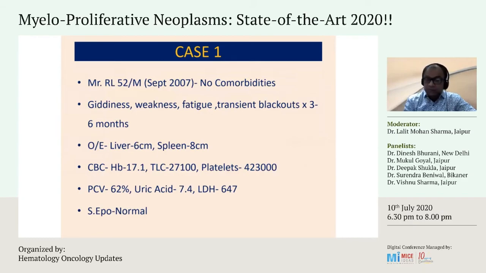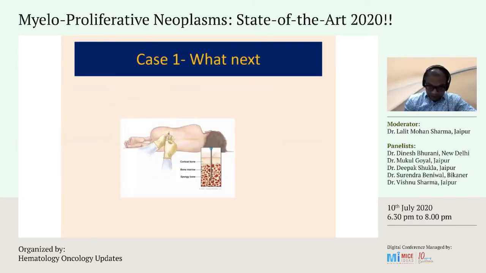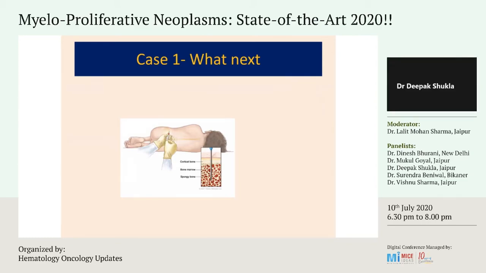So my question to the panelists, I will start with Dr. Deepak Shukla: do you advise bone marrow in all these patients? Yes, sir. Considering this case in particular, he has elevated hemoglobin beyond the WHO criteria, that is 16.5, but his erythropoietin level is normal. So in the presence of normal erythropoietin in this patient, I'll definitely go for a bone marrow aspiration and bone biopsy.